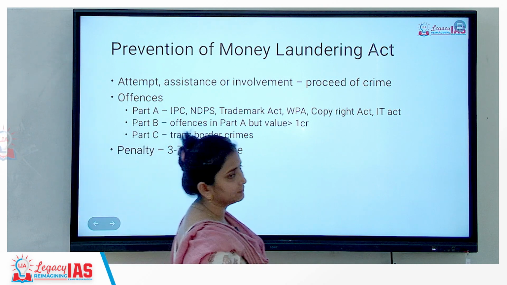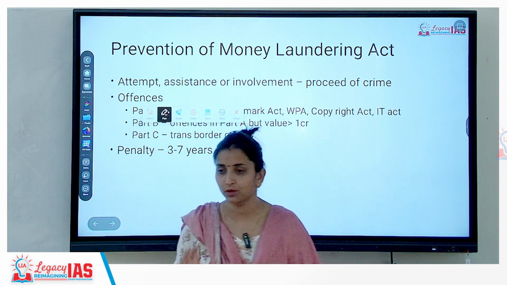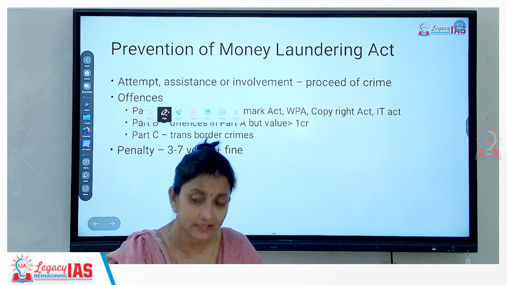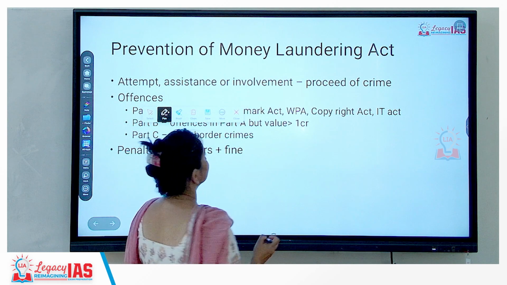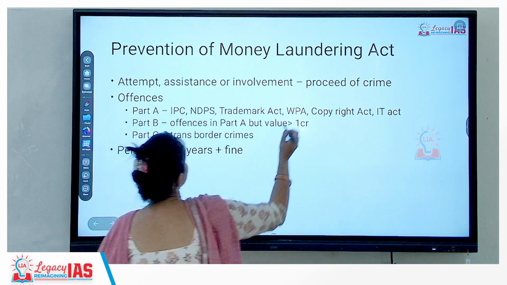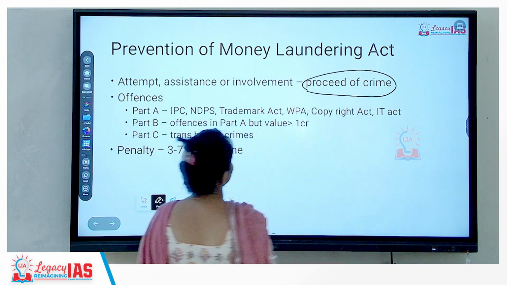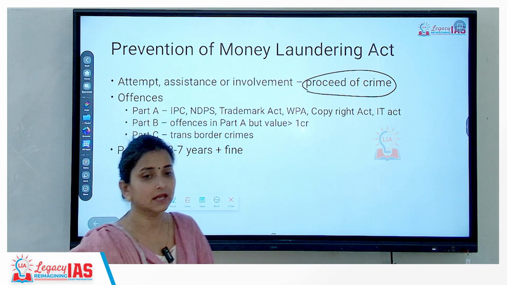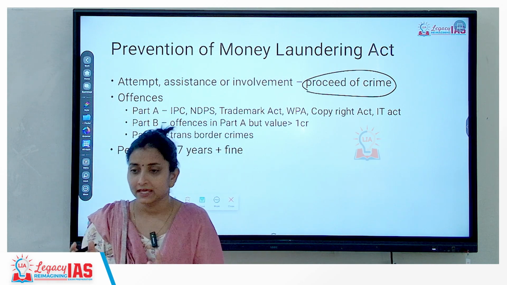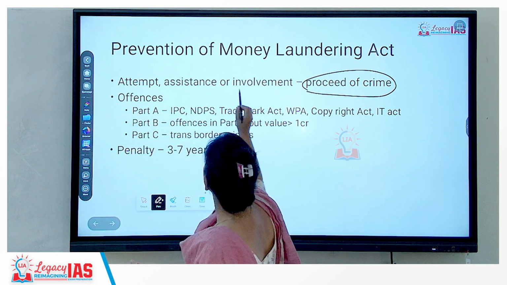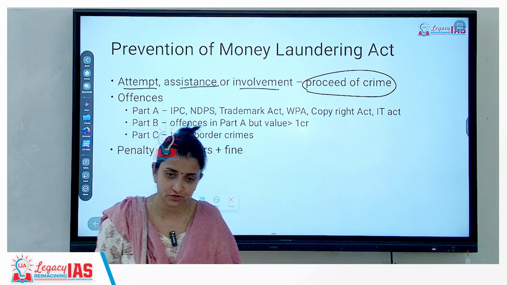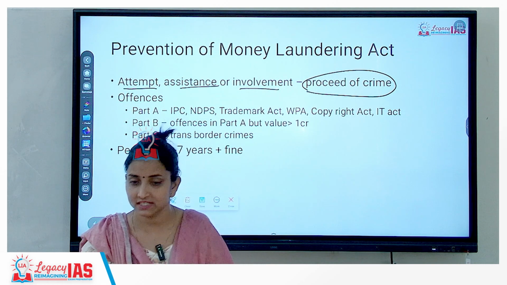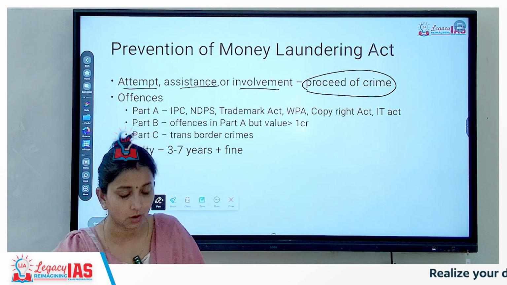Section 3 of PMLA defines what is money laundering. The definition of money laundering includes all the acts that are associated with proceeds of crime. Okay? So, whatever has been the proceeds of a crime, any direct involvement, assistance or attempt to deal with proceeds of crime will be considered as money laundering. This has been mentioned under Section 3 of PMLA.